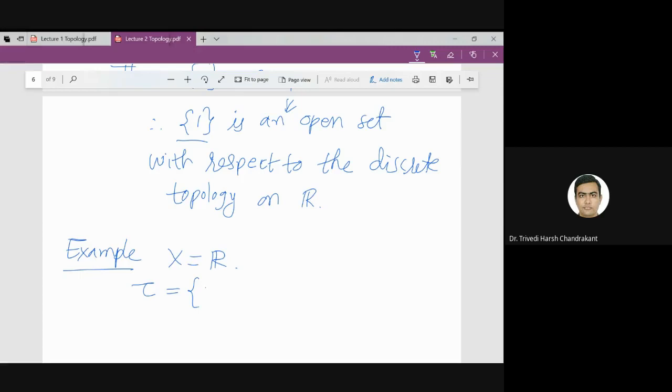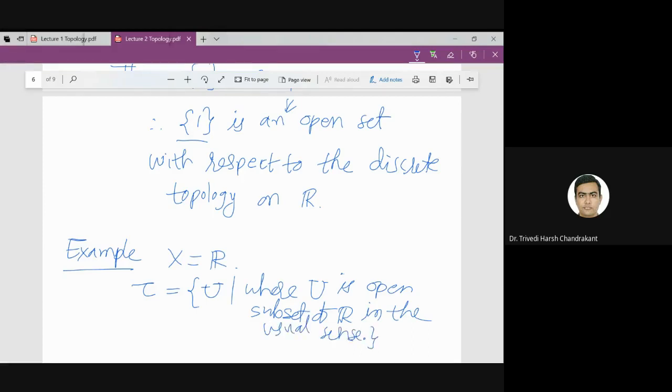Tau is a collection of sets U where U is an open subset of R in the usual sense. Usual sense basically means the real analysis sense.